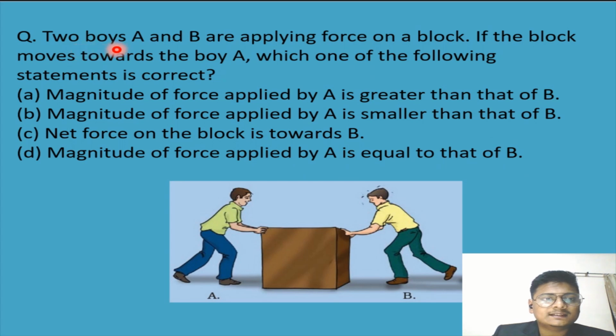So in this we can see that there are two boys A and B, applying force on a block, but the block moves towards A. So which one is having more force? B will be having more force. So the magnitude of force applied by A is smaller than that of B. Okay, B is the correct answer. Okay students, everyone is right.